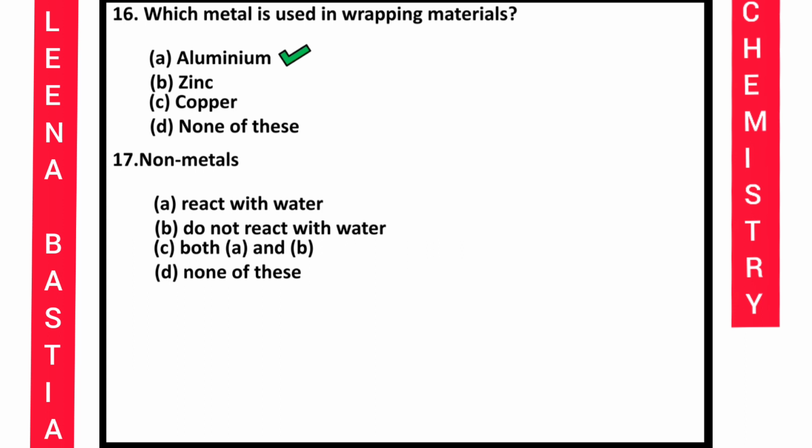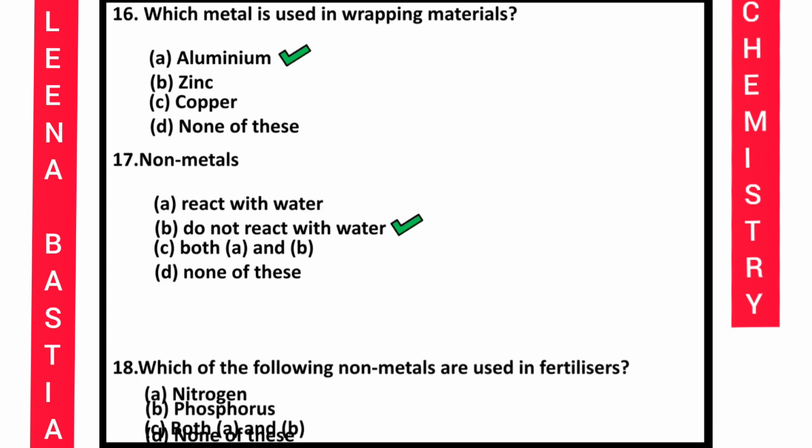17. Non-metals. Options are react with water, do not react with water, both A and B, none of this. So they do not react with water. This is the answer. This you have to remember: reaction with oxygen, reaction with water, reaction with dilute acid, reaction with bases. Okay, because in the higher classes you are again going to study this. If I am talking about reaction with dilute acid, they react in one way with the dilute acid, and in another way, with other products, when reacted with the concentrated acid. That's the reason I am saying you have to read very carefully whatever is given.